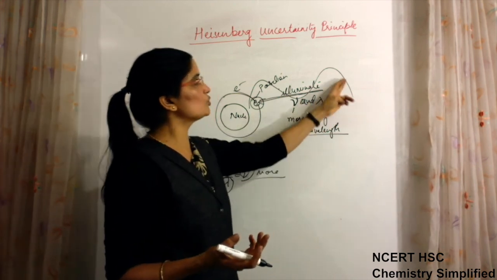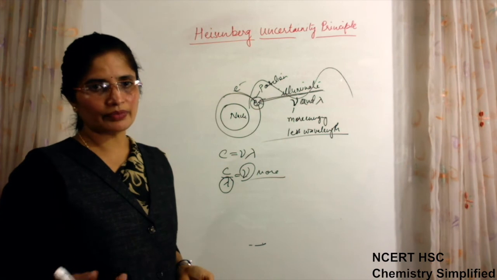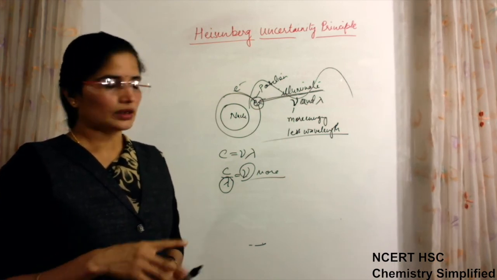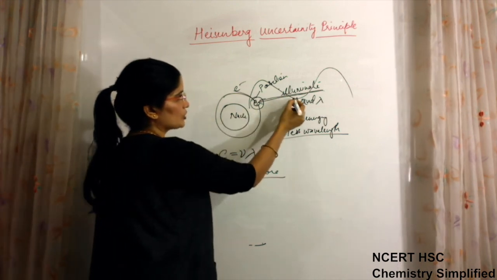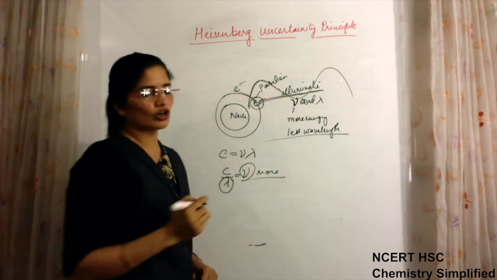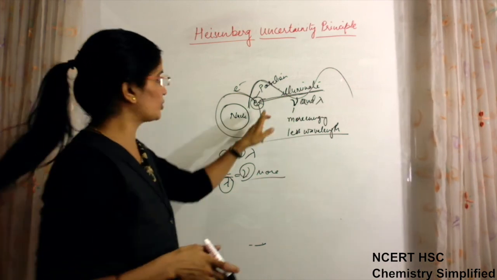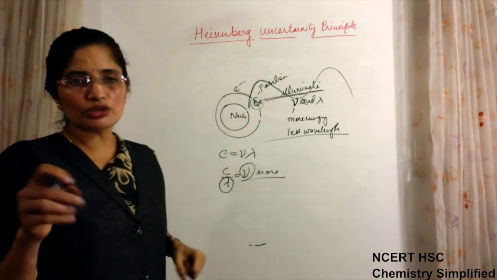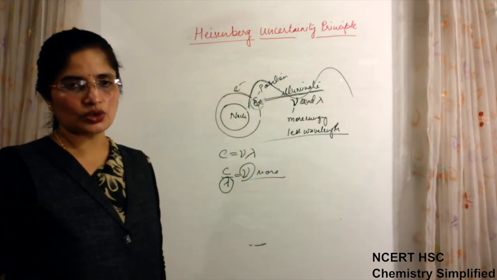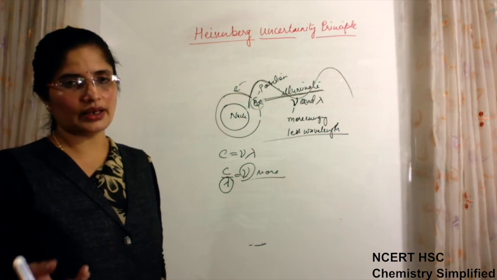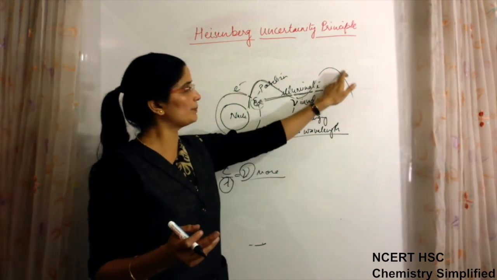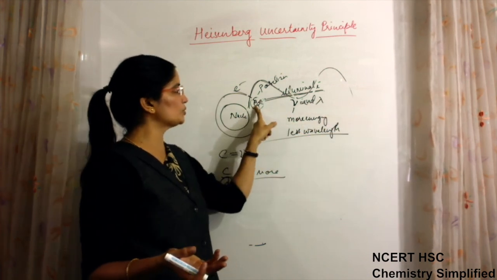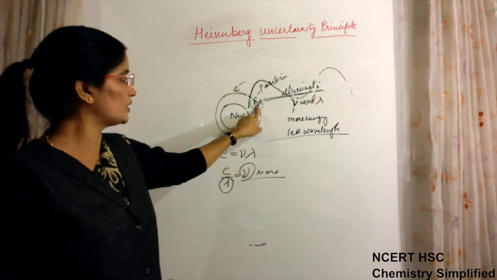Now second thing, if you use a bigger wavelength, then what will happen? A bigger wavelength will have less energy, so it will not move from its place, and you can observe its velocity. But because of the larger wavelength, you are not able to measure the position of that electron. So in both the cases, the opposite thing is happening. When the longer wavelength is used, you are able to measure the velocity of it, but you are not knowing its position.